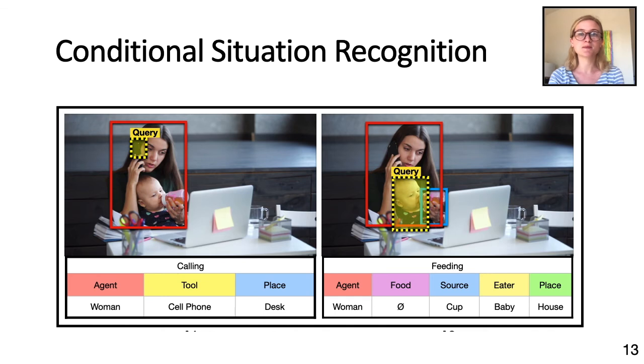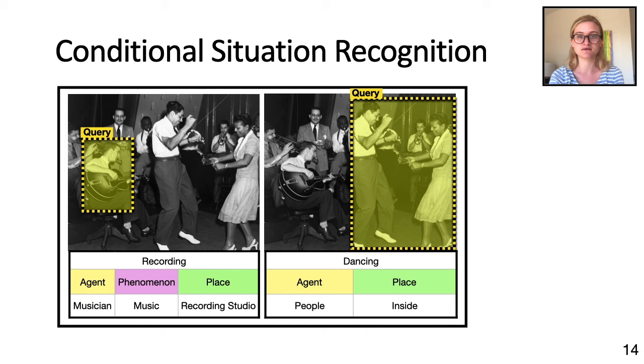As you can see, when a box around the cell phone is given as input, the model predicts the action as calling and believes the box contains the tool for this action. When the box is given around the baby, the model predicts the action as feeding and believes that this box contains the eater for this action. Here's another example where different query boxes lead to different situation predictions.